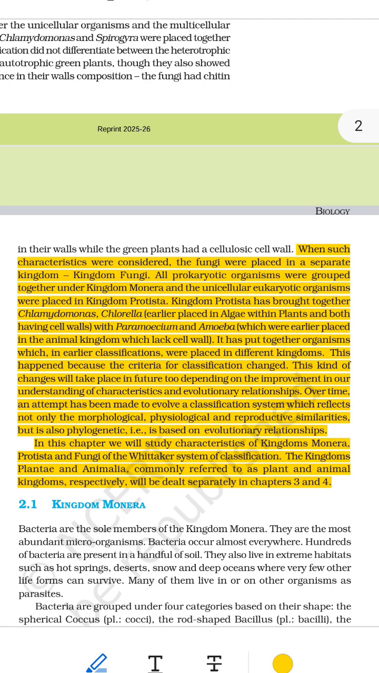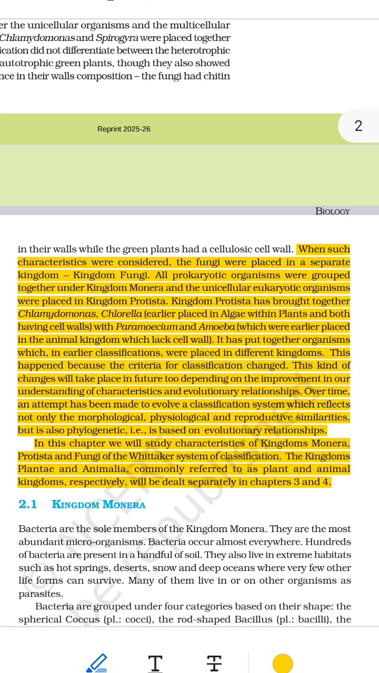All of these belong to Kingdom Monera. Original text: And the unicellular eukaryotic organisms were placed in Kingdom Protista. Super simple explanation. What does unicellular eukaryotic mean? Unicellular equals made of only one cell. Eukaryotic equals their cell has a nucleus, a brain-like part inside the cell. So these are tiny, single-celled organisms that are more advanced than bacteria. They were put into a group called Kingdom Protista.